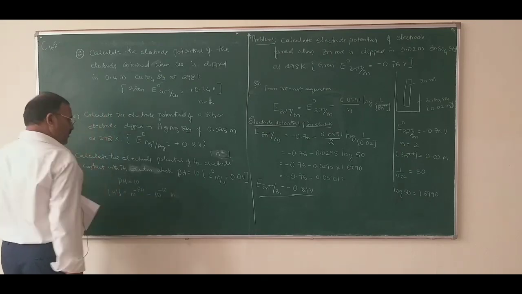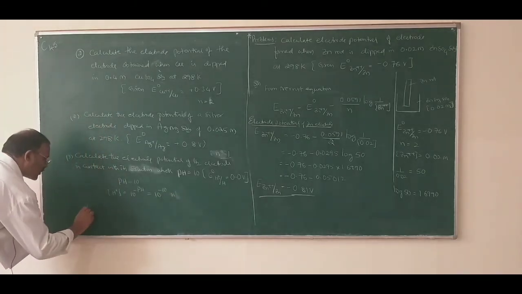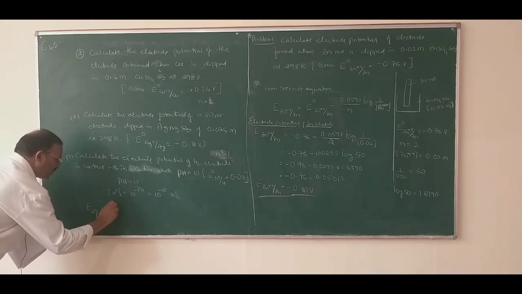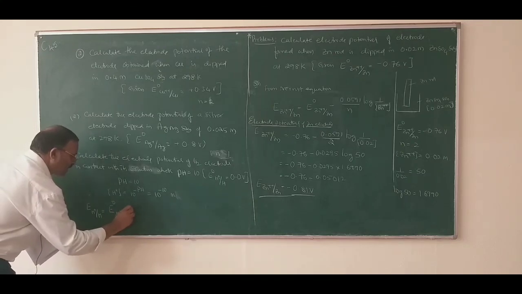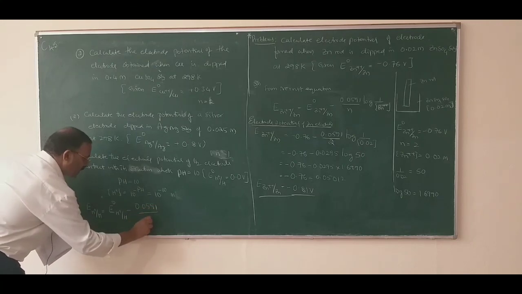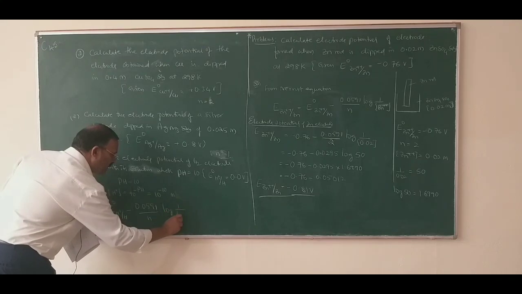And then what is the electrode potential? E of H plus bar H is equal to E naught of H plus bar H minus 0.0591 divided by N log of 1 over H plus ion concentration.